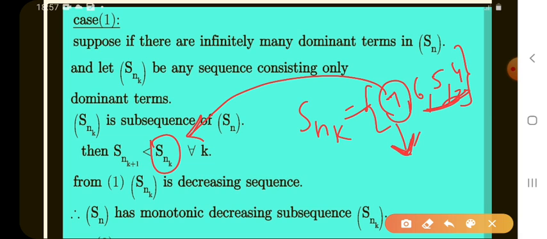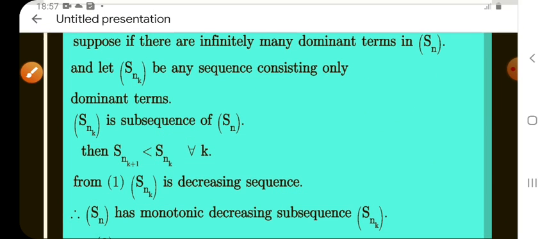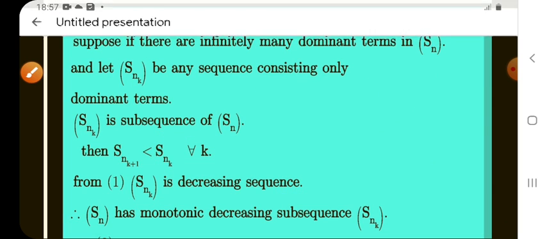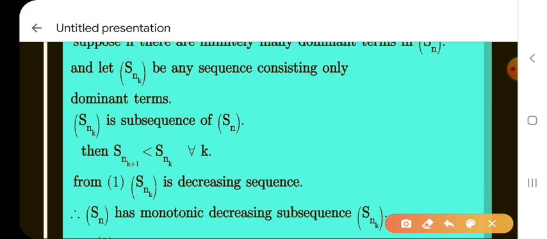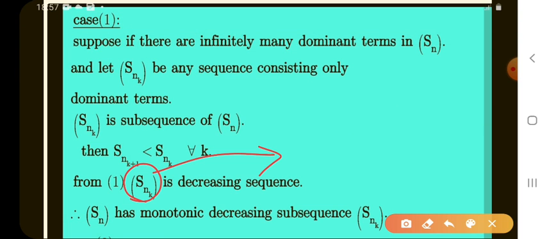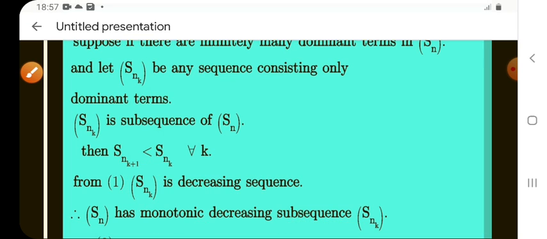So the given subsequence is a decreasing sequence. So from 1, S_nk is a decreasing sequence. Decreasing means S_nk is a monotonic sequence. That is okay? Either increasing or decreasing, we call it a monotonic sequence. Therefore S_nk is a monotonic sequence. Therefore S_n has a monotonic decreasing subsequence.